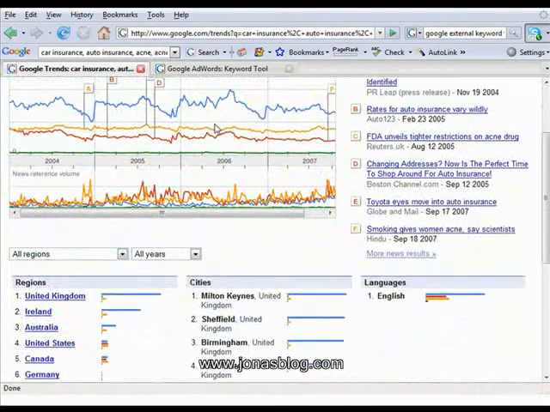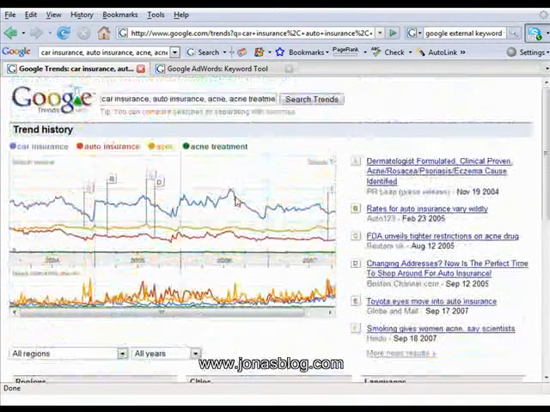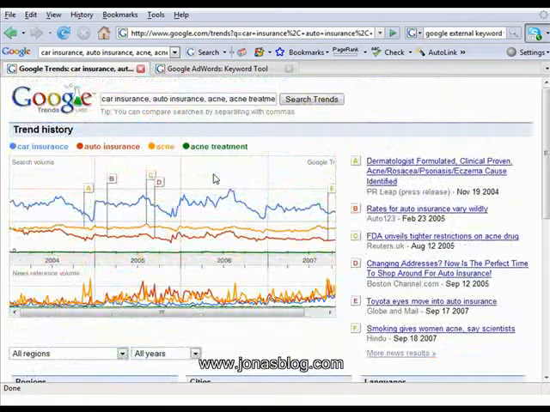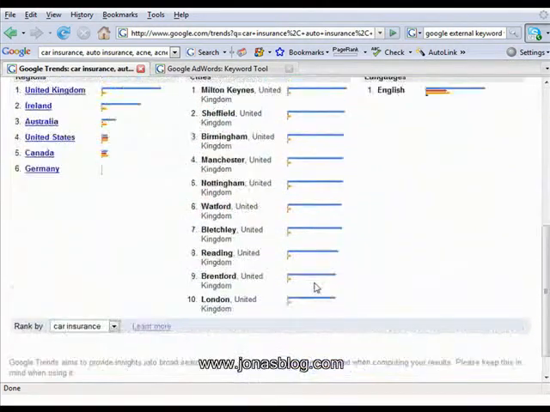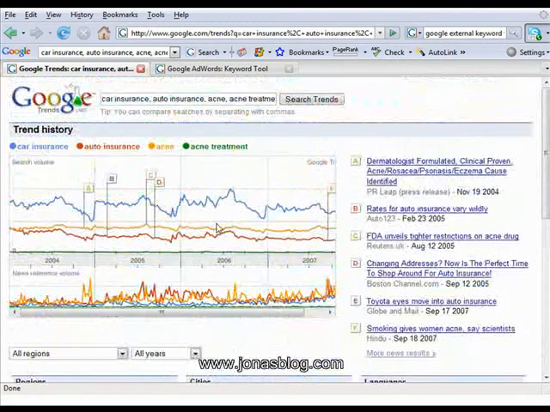But one of the things that you'll find is if you look at acne treatment over again, you're probably going to find India at some point coming up humongous. And it might be a good sign that there's some click fraud going on in that industry. And I'm not saying with acne treatment there is, but just pay attention to it where India may skew your results. You also want to look at overall areas. Where are these being searched? Just a good indicator of how much search volume it is when you compare it to something that you're familiar with. Because otherwise there's no way to get keyword search volume numbers anymore.